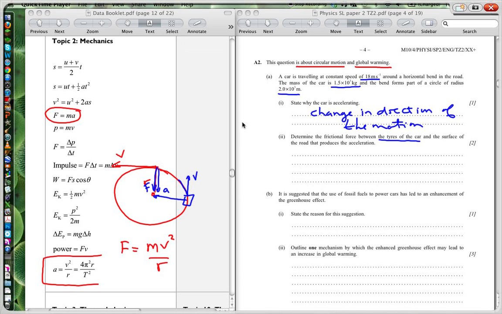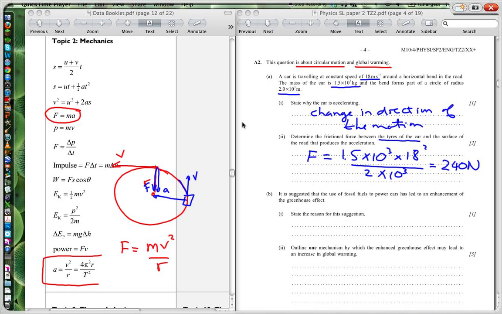So we're going to use this formula over here. Force is equal to m, so that's 1.5 times 10 to the 3 times 18 squared divided by 2 times 10 to the 3. And when you calculate that, you get 240 newtons. So very straightforward.